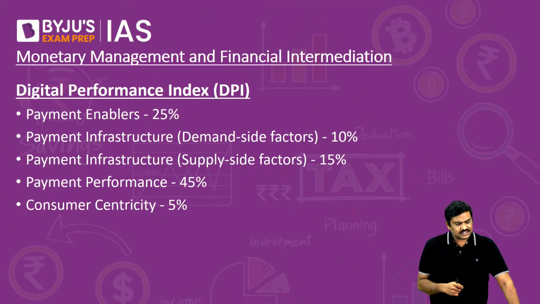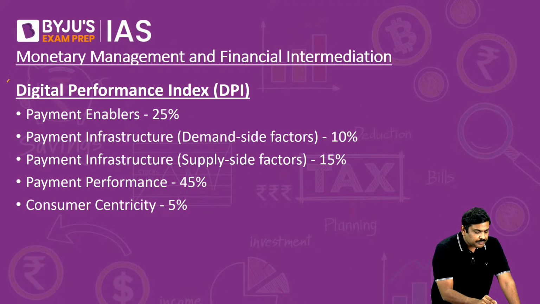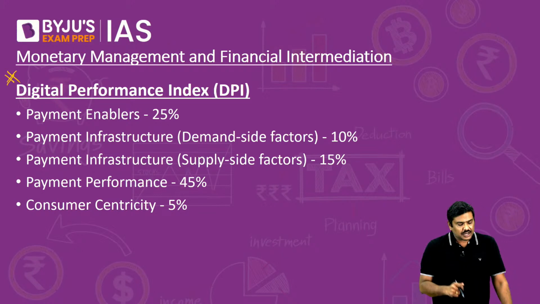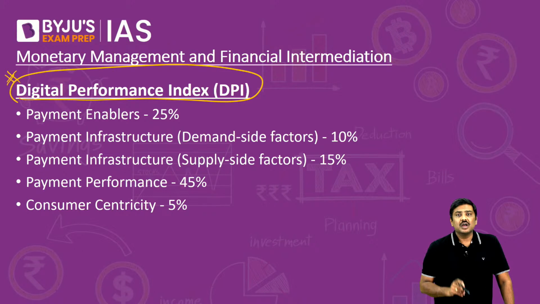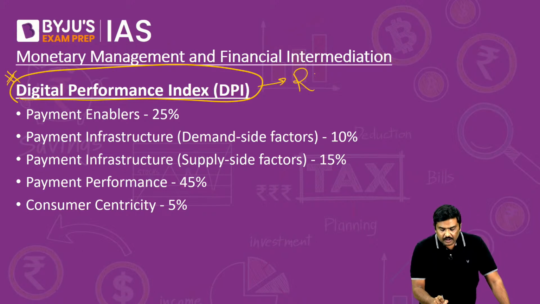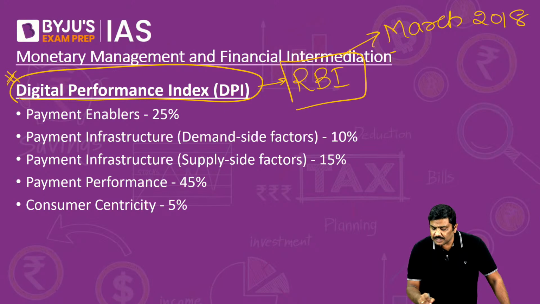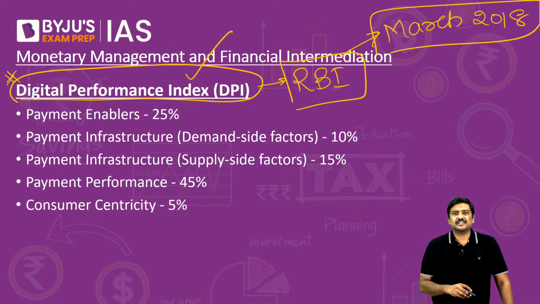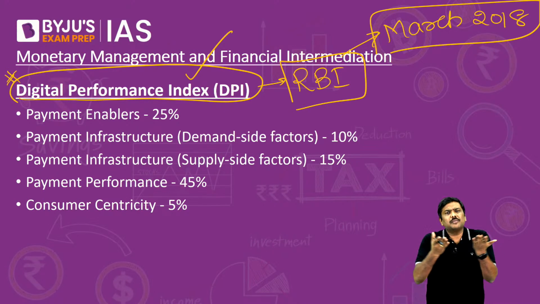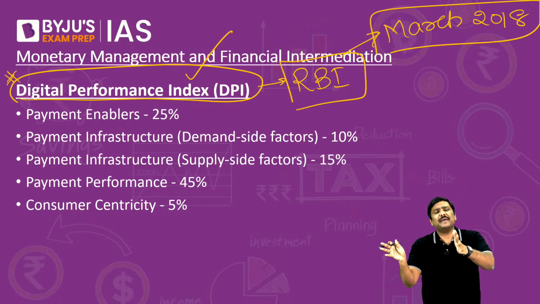So these are some of the very important reforms that have been announced. Now, in addition to this, there is one more point related to the Digital Performance Index announced by the Reserve Bank of India. Remember this. March 2018 is considered to be the base period for this index. Because understand this, if you are talking about an index, there has to be a base, right?